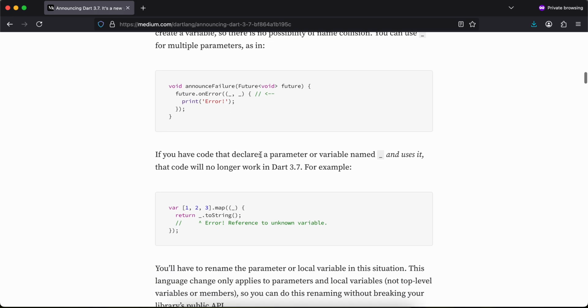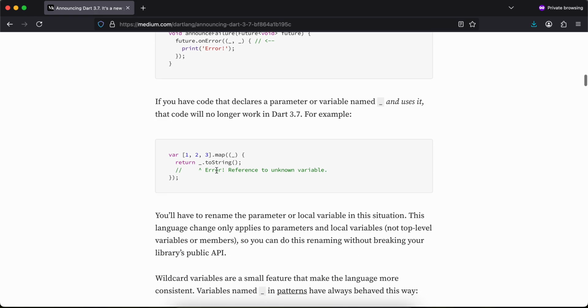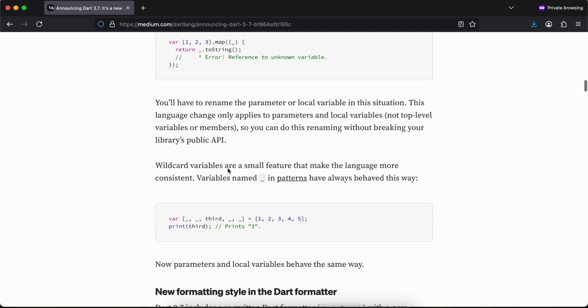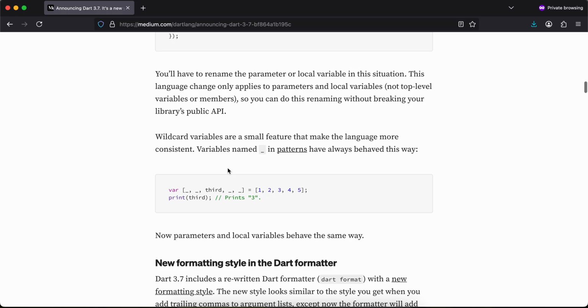If you have code that declares a parameter or a variable named underscore and uses it, that code will no longer work in Dart 3.7. For example, something like this. You will have to rename the parameter or local variable in this situation. This language change only applies to parameters and local variables, not top level variables or members, so you can do this renaming without breaking your library's public API.